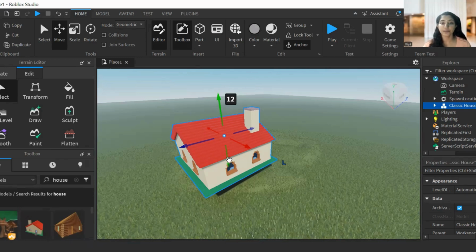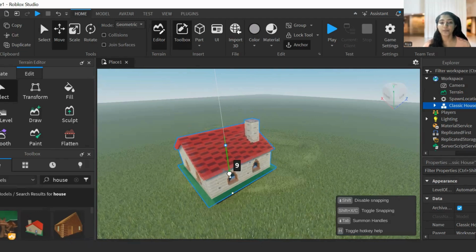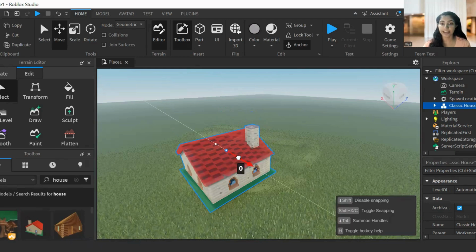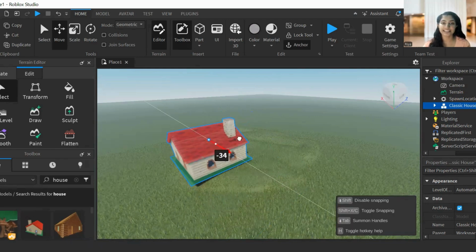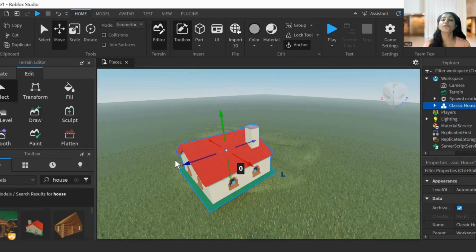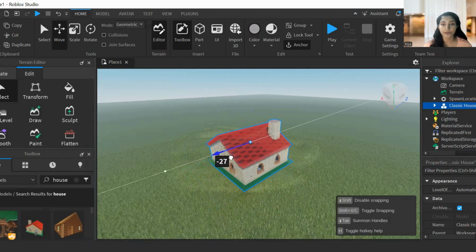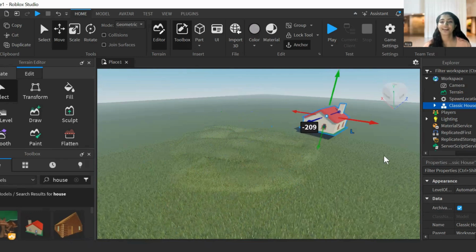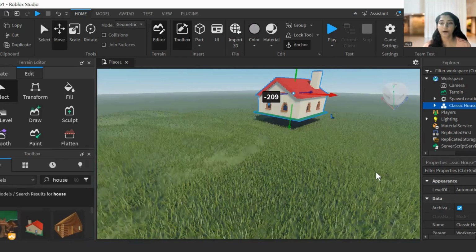If you want to make it move down, you have to hold the down arrow and move it down. If you want to move horizontally, that means left and right, I have to click on this red arrow and move horizontally like this. If you want to move in depth, that is, on the Z axis, forward or backward, you click on this blue arrow and you can move like this. I'm going to place the house over here. All right, a little bit down, right?